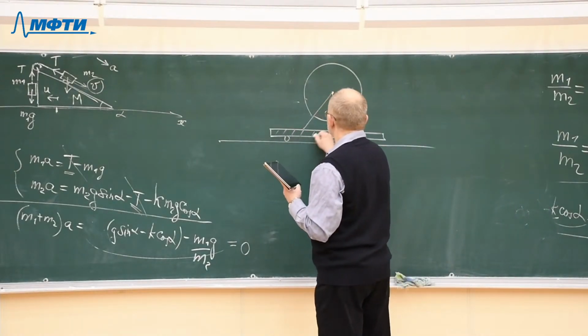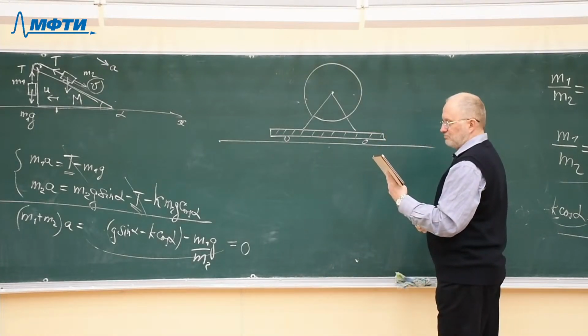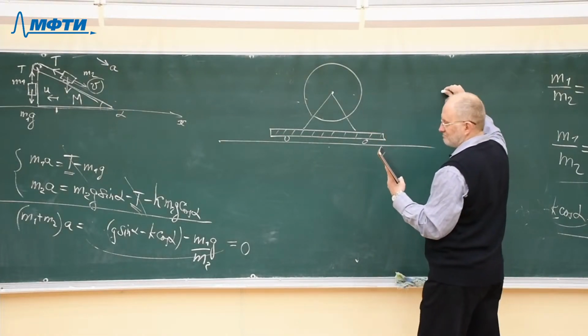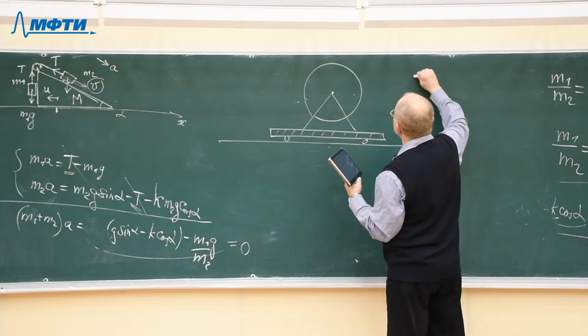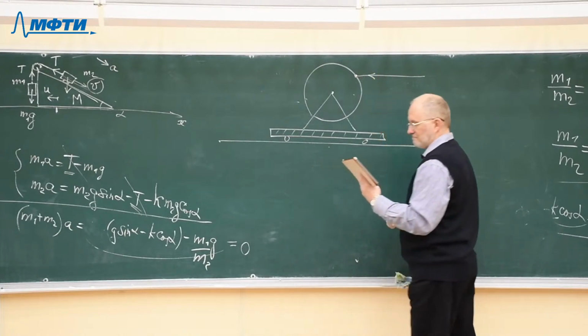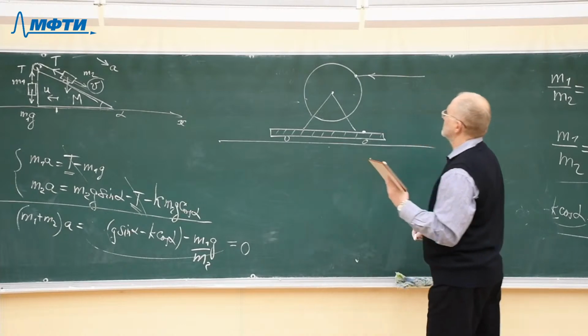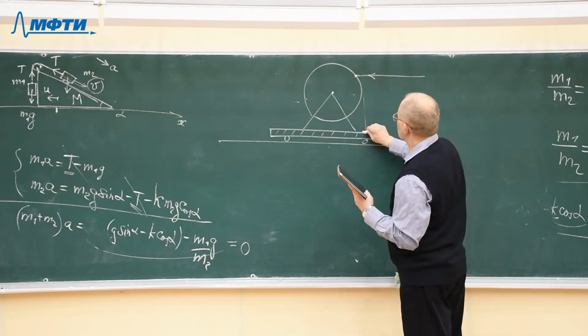So a bullet flying horizontally strikes the cylinder and then falls down on the cart. So it strikes the cylinder and falls down.